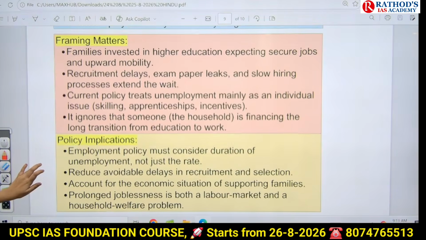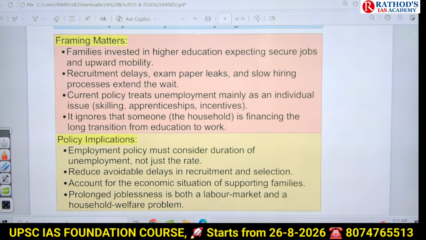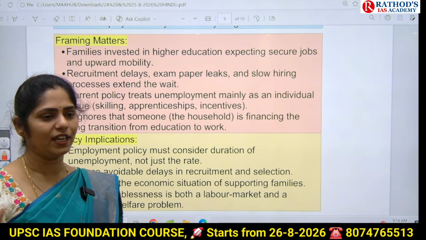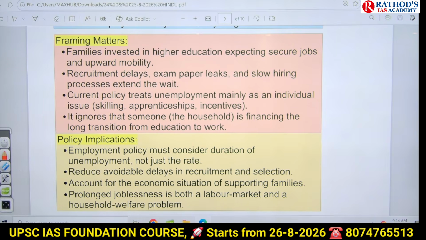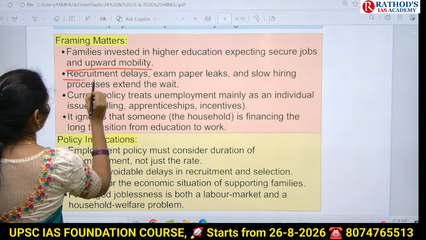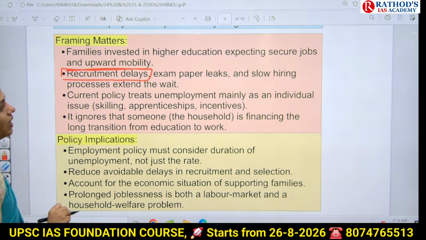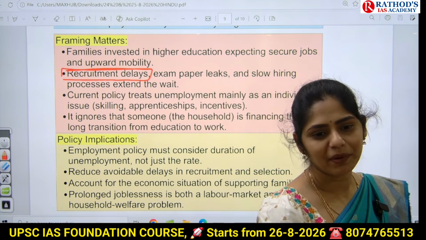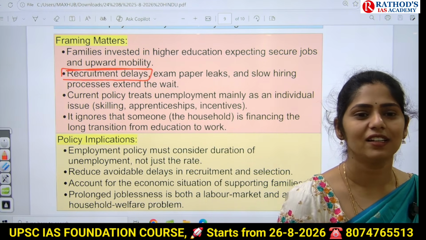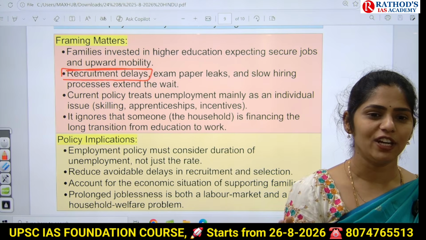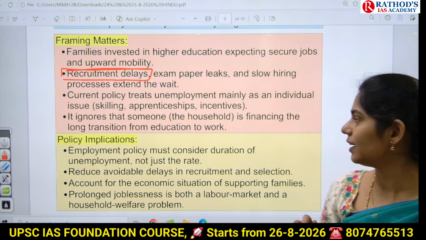Next, this article is saying that families are investing a lot in higher education, and they expect that after completion of the course, my daughter or my son will get a well settled, secure job, and that will lead to upward mobility. But what is happening is there are recruitment delays, and many times exam paper leaks happen. You know how many times Groups is conducted, how many times the paper is leaked, how many times the exam is cancelled, and how many years it takes to give the final result. That is quite common in AP as well as Telangana.